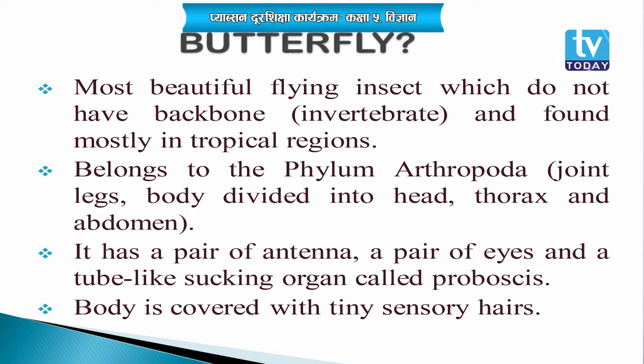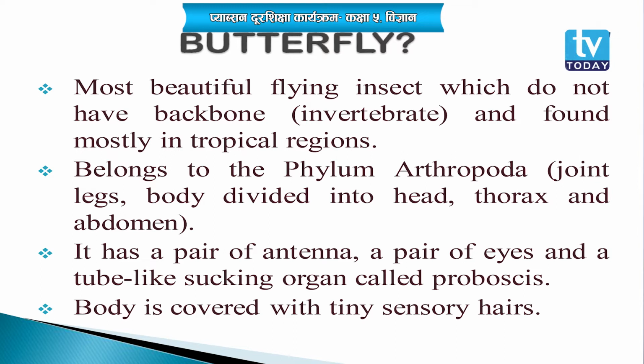Understood? Similarly, they belong to phylum Arthropoda as they have jointed appendages, and their body is also divided into head, thorax and abdomen, like other arthropods. Butterflies have a pair of antennae, a pair of eyes and a tube-like sucking organ called proboscis.